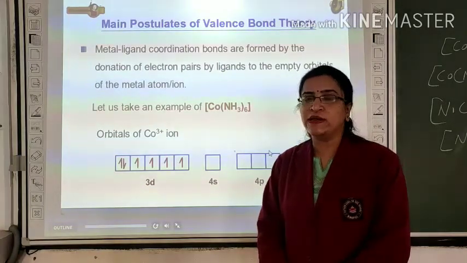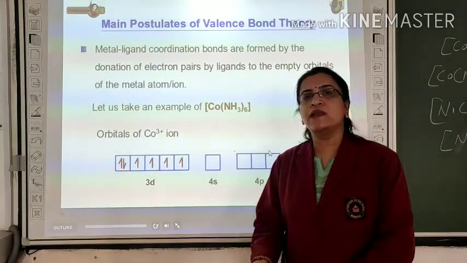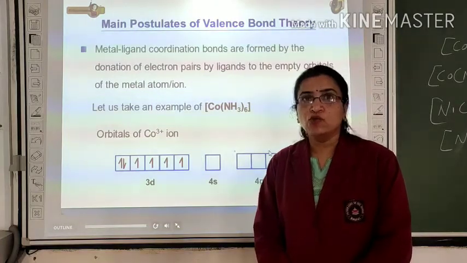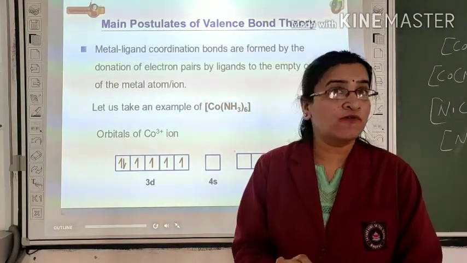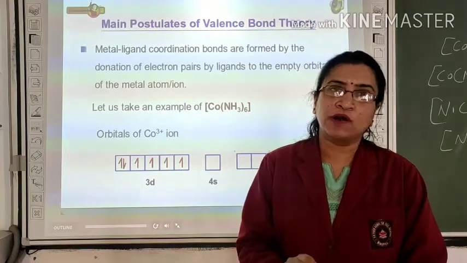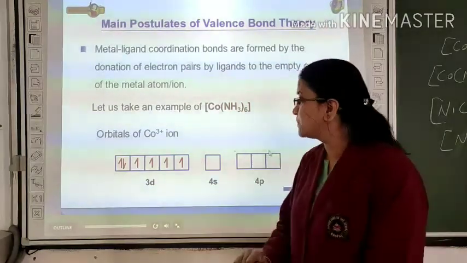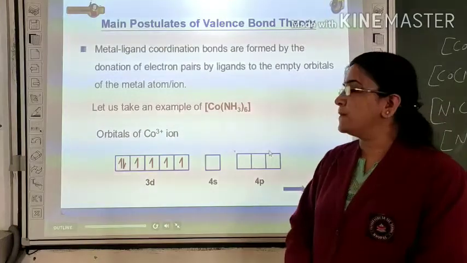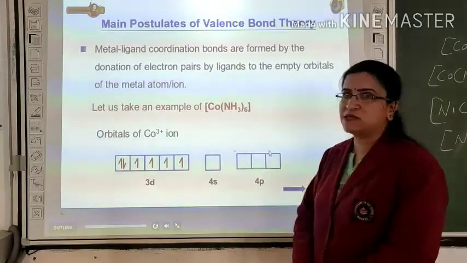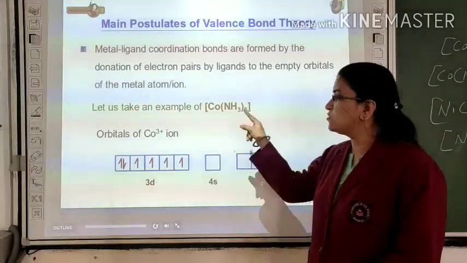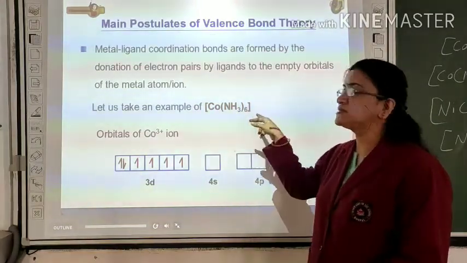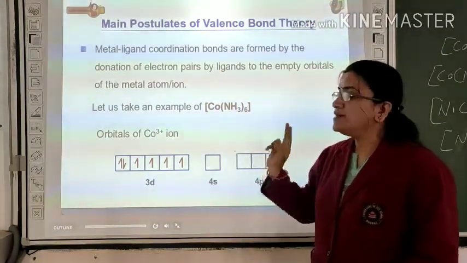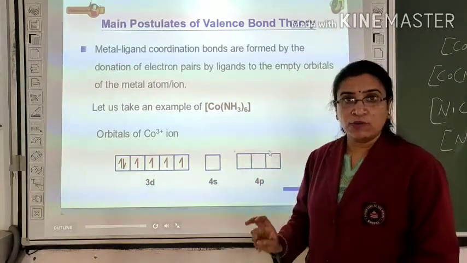The answer is that ligands donate their lone pair of electrons to the vacant orbitals of the central metal ion. Let us take the example of Co(NH3)6. According to this complex, it tries to bind 6 amines, so it needs 6 vacant orbitals.